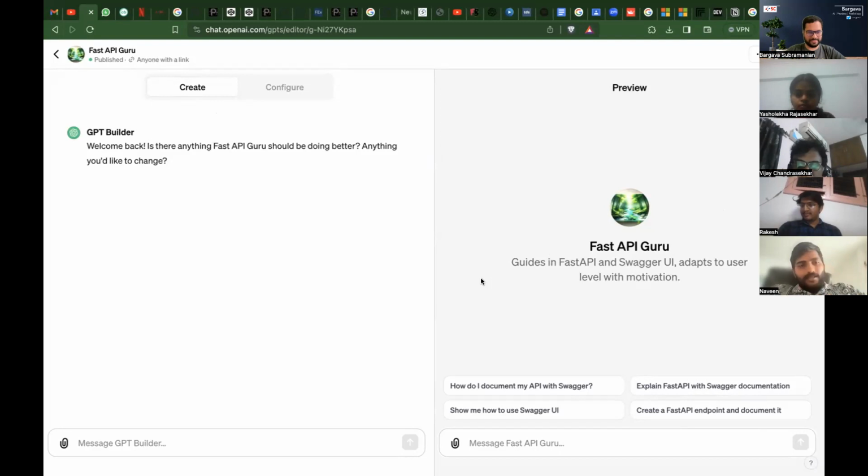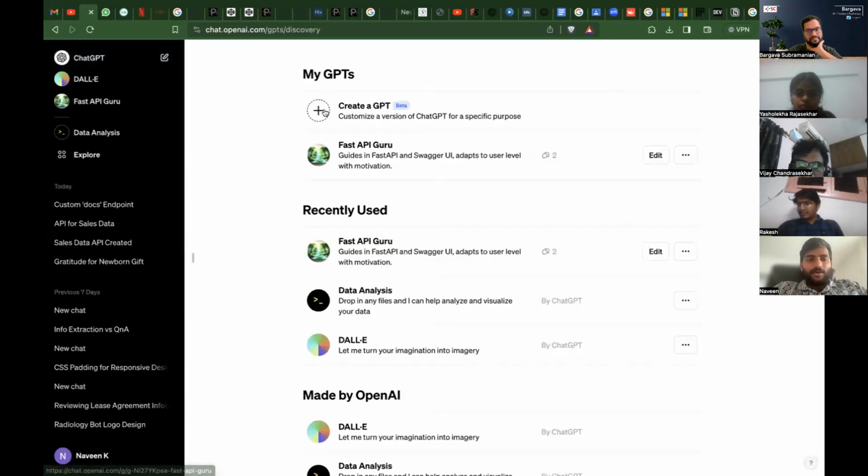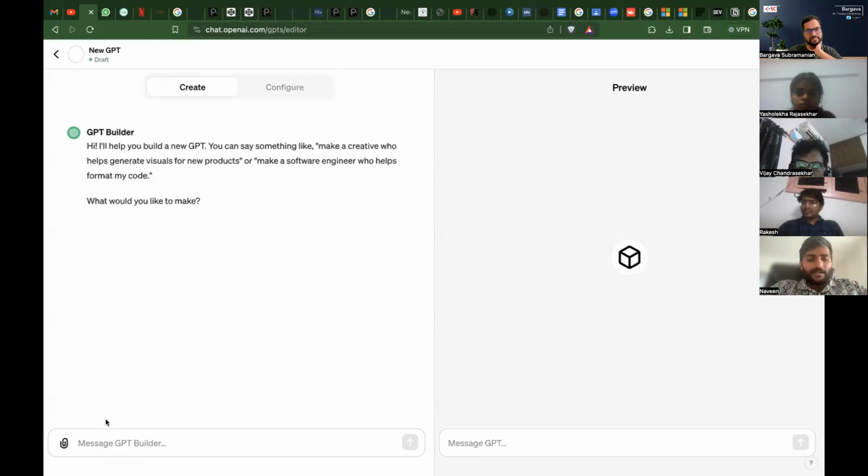Yes, now you can continue. So what I've done is some modification, so it has altered everything. Let's say if you want to start from scratch, you can go and create a GPT, telling it, okay, create an agent to build Fast API for production.